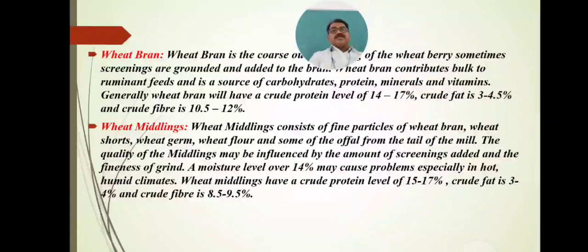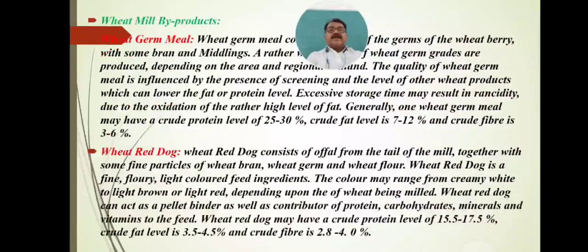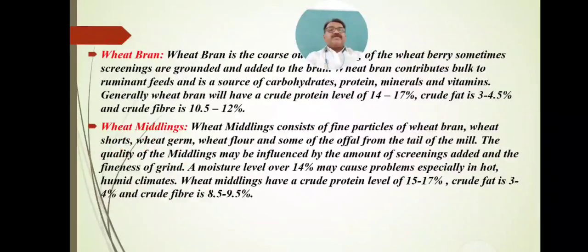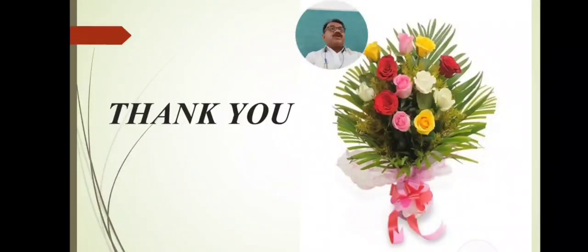With wheat bran, wheat middlings, and earlier wheat germ meal and wheat red dog, these are the important wheat milling byproducts, and they can be used in the aquaculture industry by aquaculturists to culture aquatic animals on a large scale, so they can grow faster as compared to other aquatic animals.